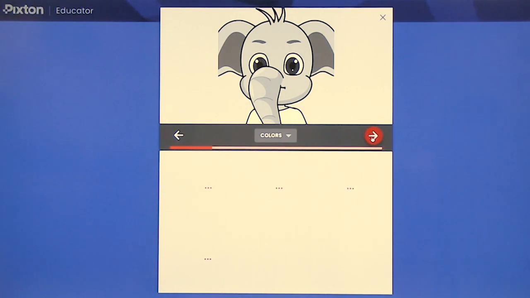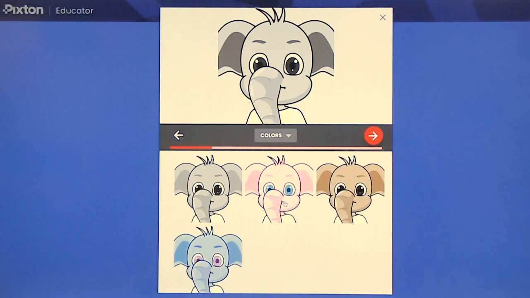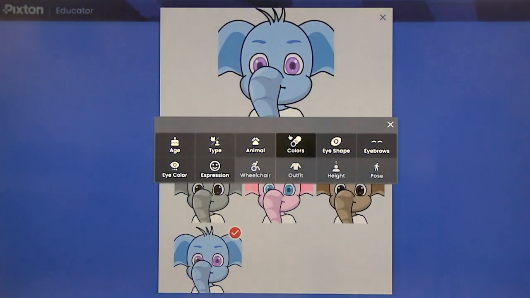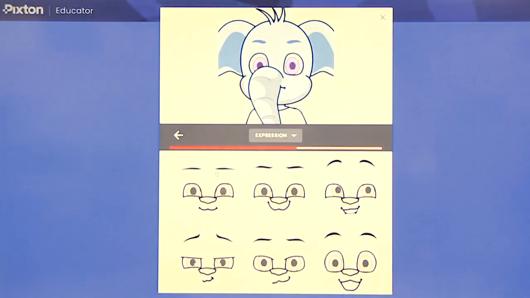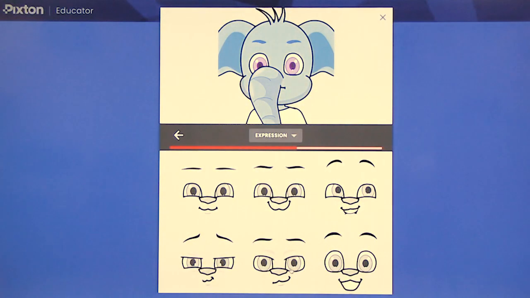So that's why my students really enjoyed it. They create different avatars for different courses, and on different days when they feel happy, they have a happy avatar on their assignment. If they are sad, they put on a sad face.